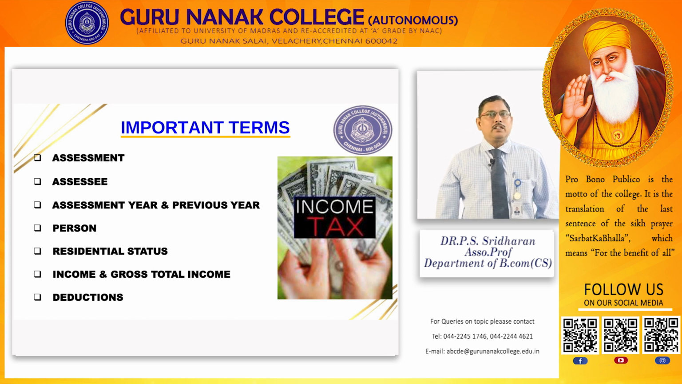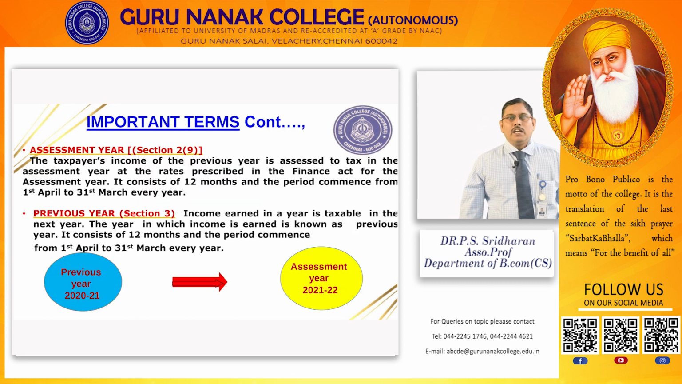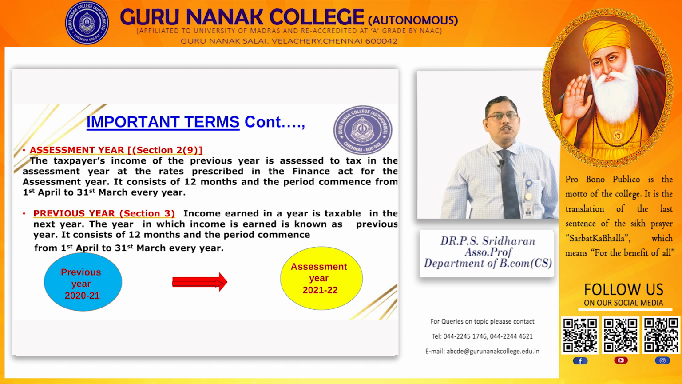Then assessment year, section 2, subsection 9. The taxpayer's income of the previous year is assessed to tax in the assessment year at the rate prescribed by the Finance Act. It consists of 12 months. The period commences from 1st April to 31st March. The next, previous year, section 3. Income earned in the year is taxable in the next year.